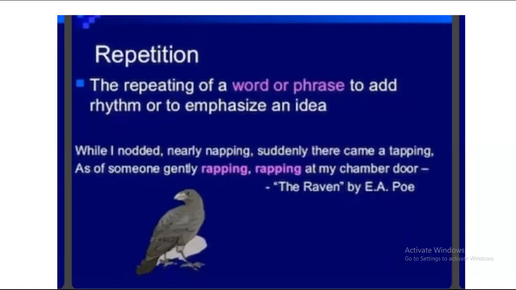Next is repetition. This one's very easy. It's basically the repeating of a word or phrase to add rhythm or to emphasize an idea. The same words are being used in a verse or in a sentence again, just to make the reader feel a little focused on that particular part. Like it says here, while I nodded, nearly napping, suddenly there came a tapping. There's a lot of rhyme here as well, and there's alliteration as well, but we're talking about repetition here. As of some gently rapping, rapping at my chamber door. So rapping is being repeated twice, so it's considered repetition.